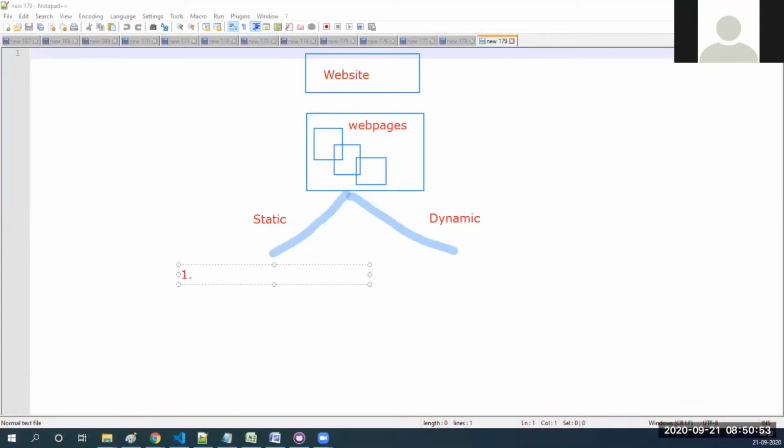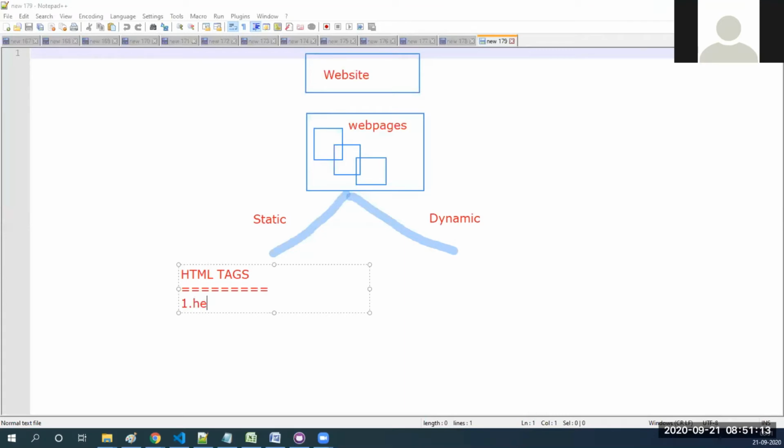So first we need to learn tags. It is HTML tags.